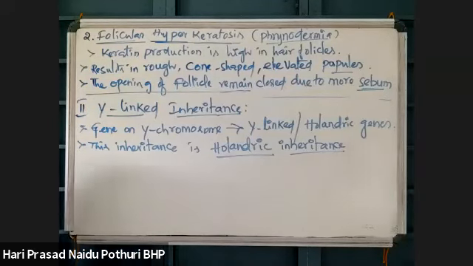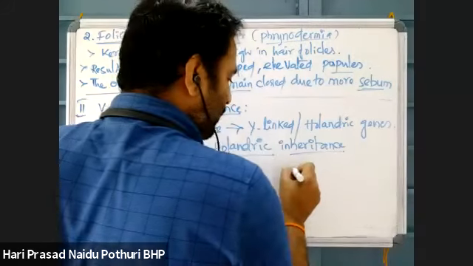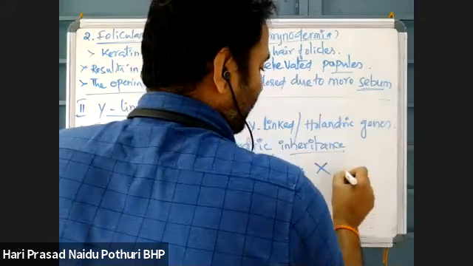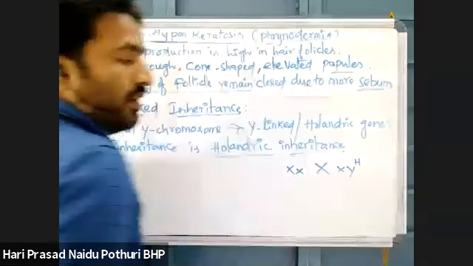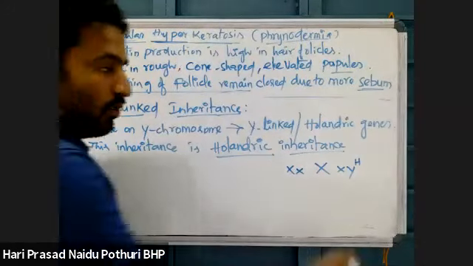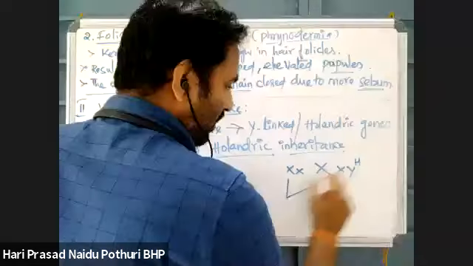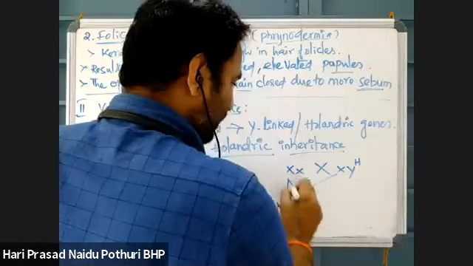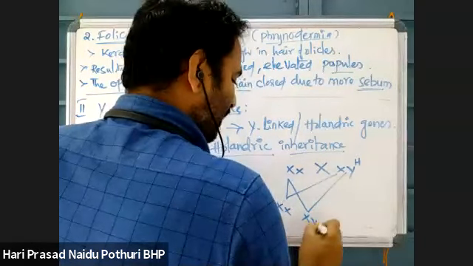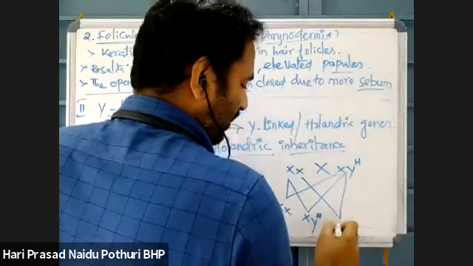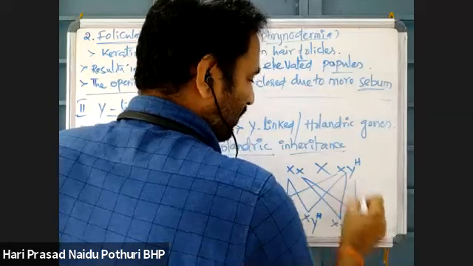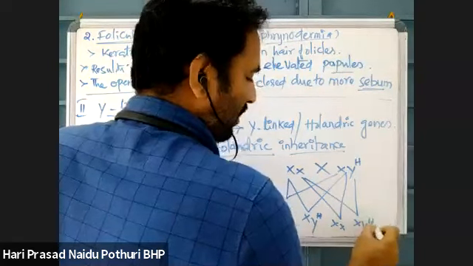What is holandric inheritance? Suppose we take an example. XX is crossed with XY, and Y is carrying holandric genes. Now what happens? Holandric inheritance is carried in XY, so XX and XY.